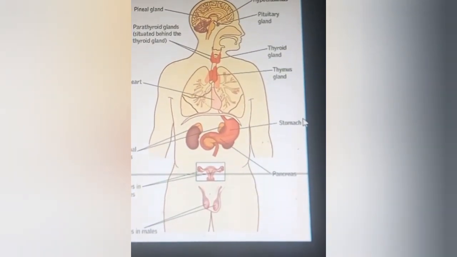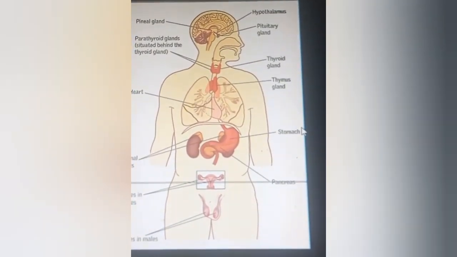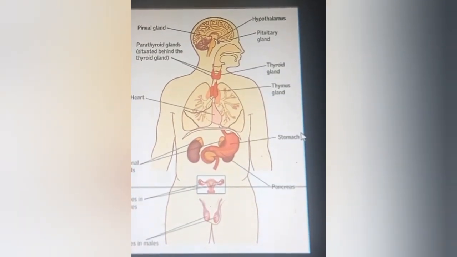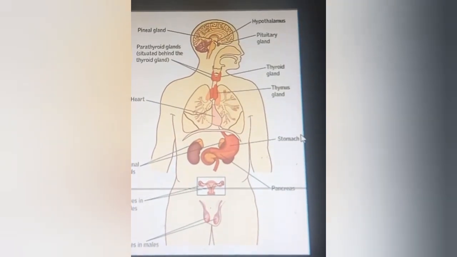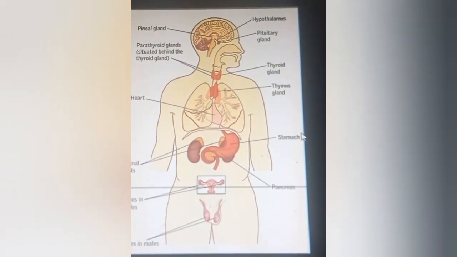Next is the thymus gland. The thymus gland is present in the upper chest cavity, on the trachea.